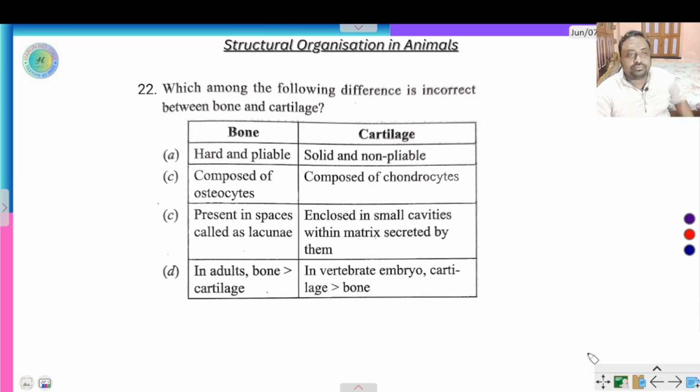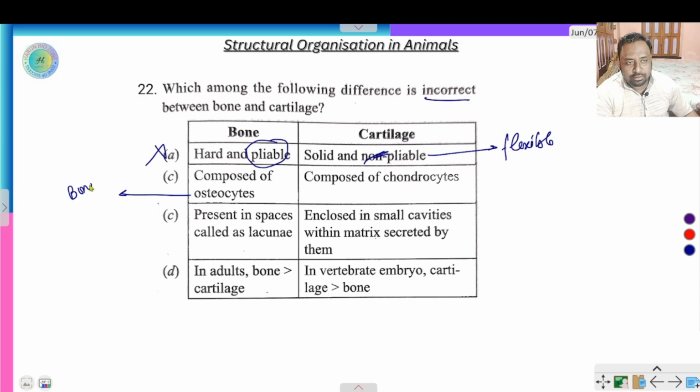Next question. Which among the following differences is incorrect between bone and cartilage? Pliable means soft, or flexible. Bone is never pliable. Bone is hard and strong. Cartilage is solid and pliable. Okay, so this is the wrong answer. Composed of osteocyte. Yes, osteocyte is a bone making cell by deposition of calcium ion into the bone.